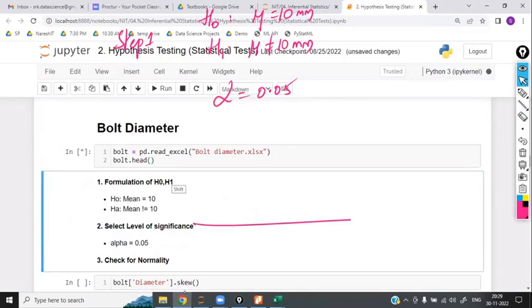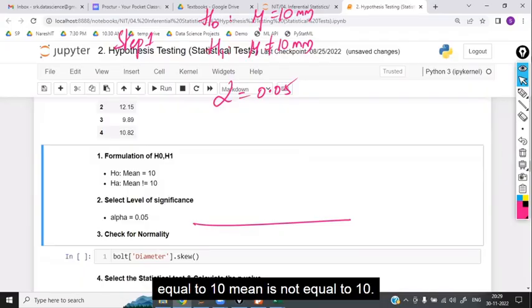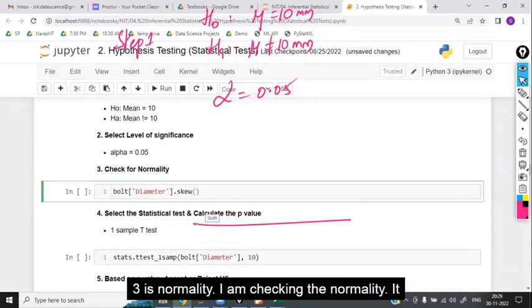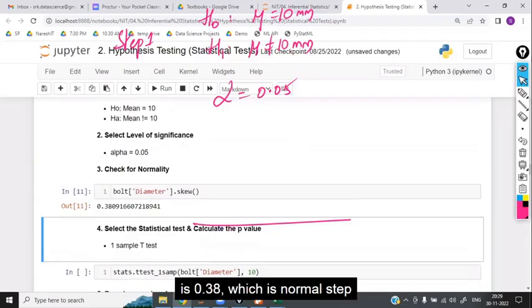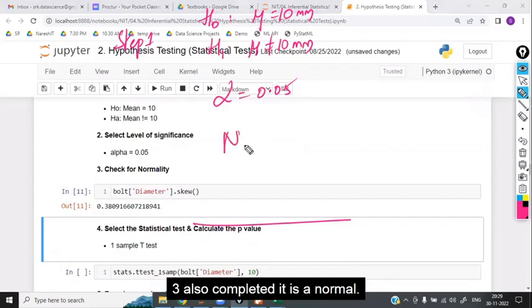Bolt diameter, where the null and alternate hypotheses are: mean is exactly equal to 10, mean is not equal to 10. Alpha is 0.05. Check for normality. Step 3 is normality. I am checking the normality. It is 0.38, which is normal. Step 3 is also completed. It is normal.